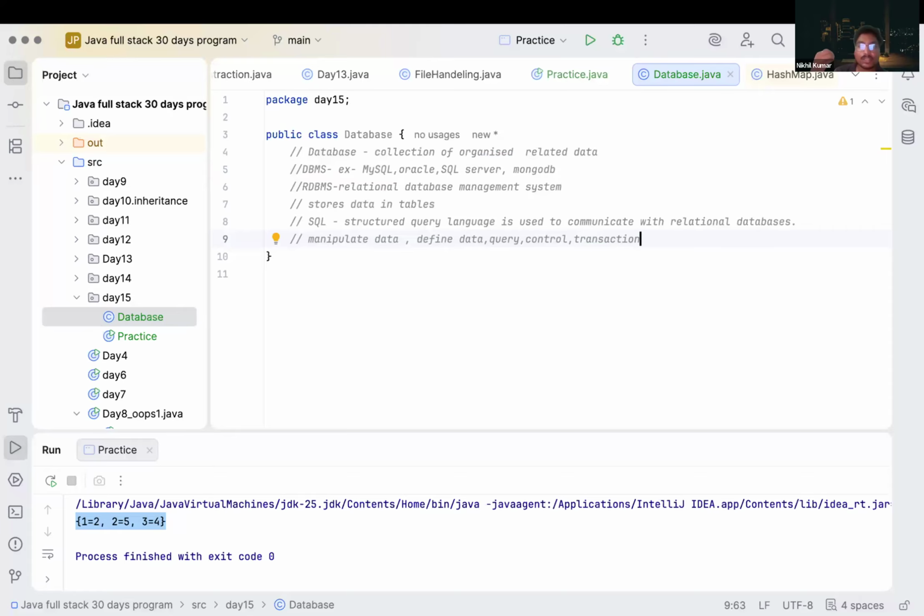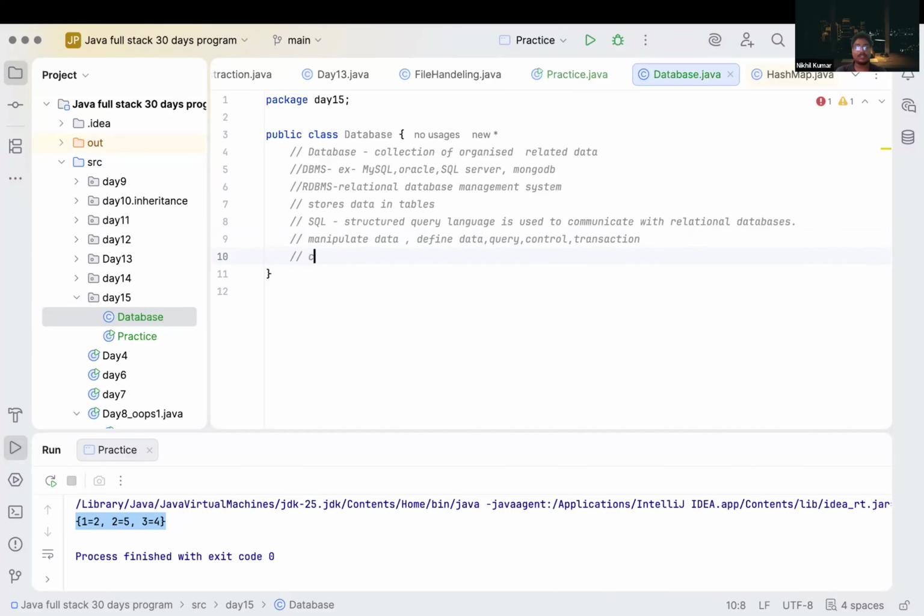So we can manipulate our data, define our data, run queries on our data, control how we serve our data to our users, and perform transactions on our data, correct? These are some basic categories, or methods, we can use inside SQL. Using SQL, we can perform these operations on our RDBMS. Why? Because SQL is used to communicate with relational databases.